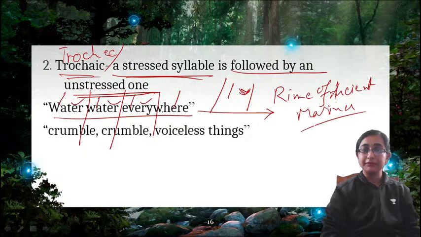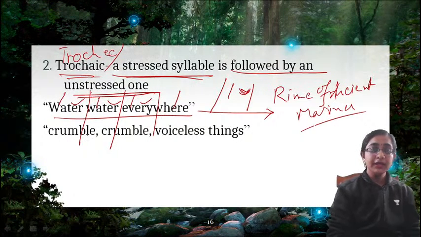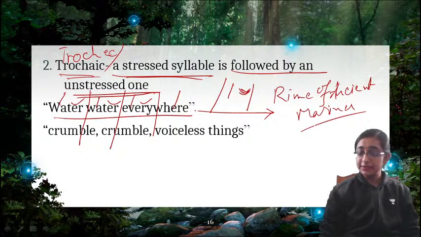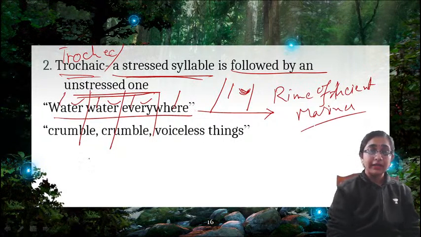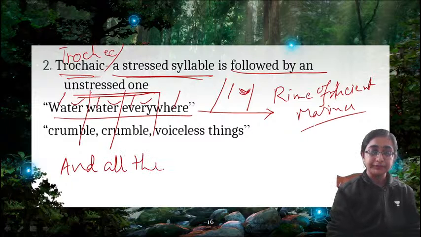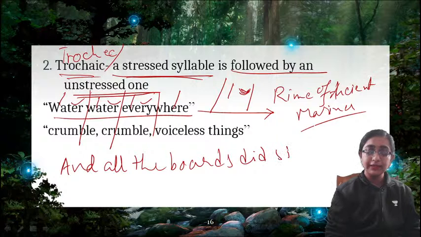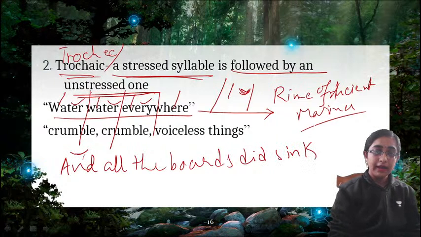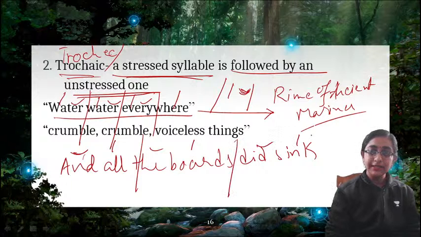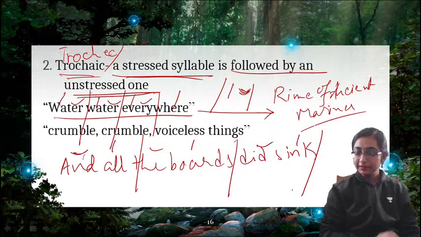We are pronouncing it in this way. And the next line is, "and all the boats did sink." So this is the scansion.